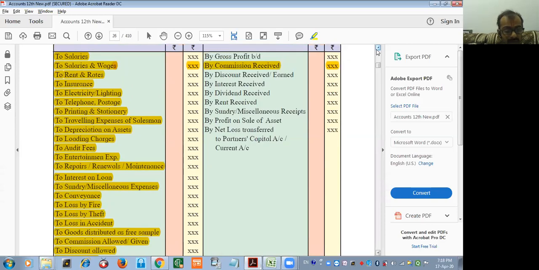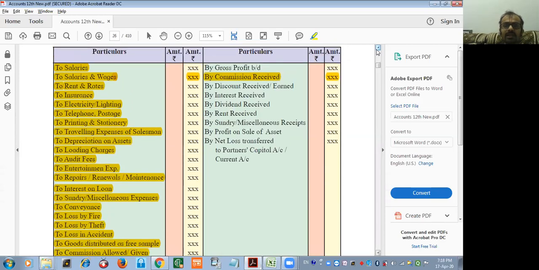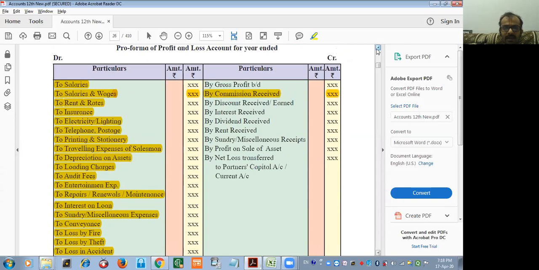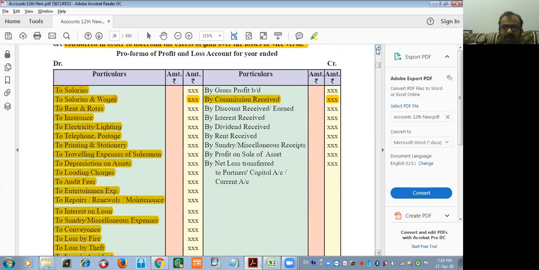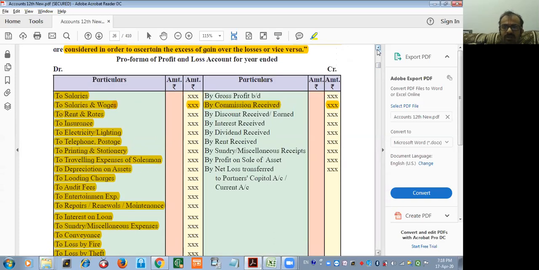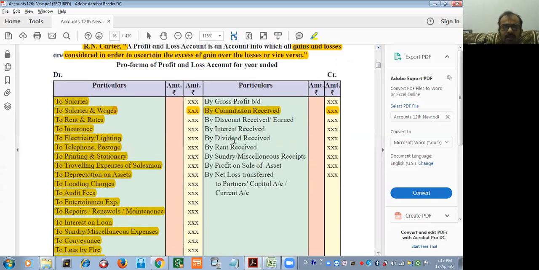Conveyance, what is it? Conveyance means the charges given to the office man. What is the exact meaning of conveyance? It may be transportation charges, or sometimes it may happen that an employee pays charges on behalf of the office, and after that the employer reimburses those charges to the employee. That is known as conveyance charges. It is also known as transportation charges. Okay?